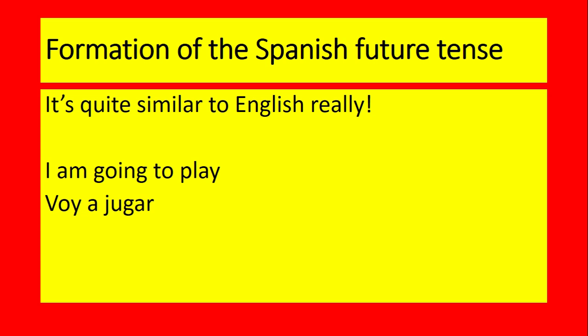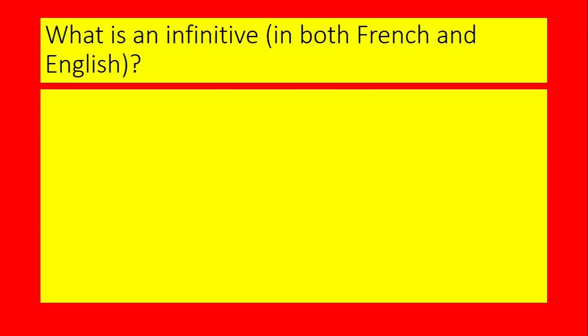Or maybe for the purposes of this lesson, because we're doing the future tense, the better way to translate voy, vas, va, vamos, vais, van is I am going, you are going, he is going, we are going, you are going, they are going. So voy a jugar, to play. Remember, the Spanish infinitive is the dictionary form of the verb ending in ar, er or ir, and in English our infinitive is the verb with to in front of it. So Spanish uses an infinitive, so does English, because we've got the words to play there. So voy a followed by the infinitive jugar.